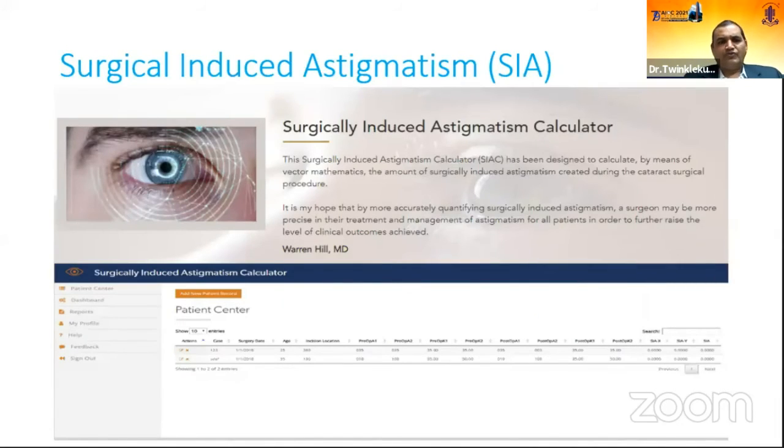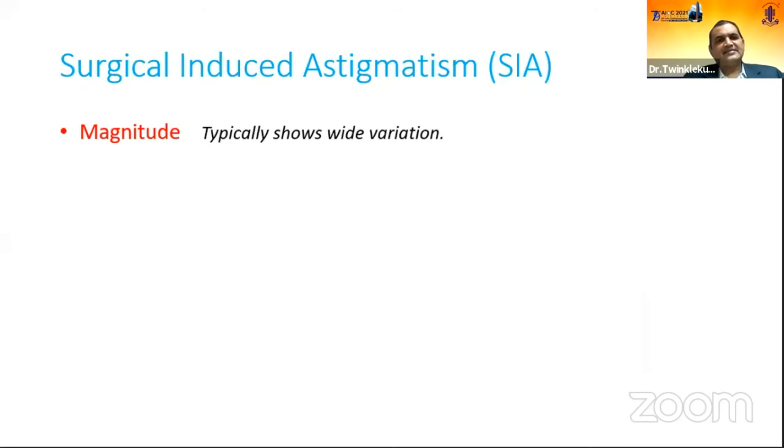SIA, we all know the Warren Hill site, where you put all your data and get the results for your SIA. But now, what happens with this SIA part? The SIA has different problems in the magnitude. It typically shows wide variation in the magnitude.